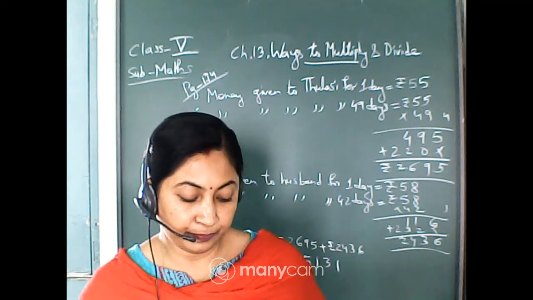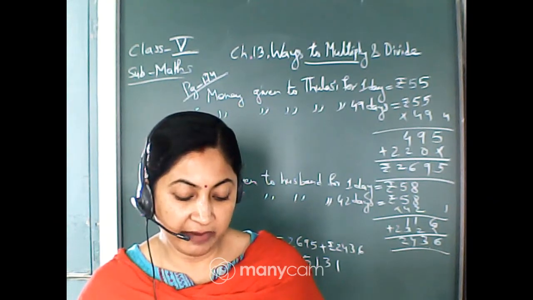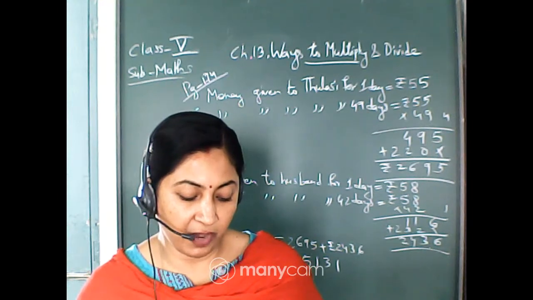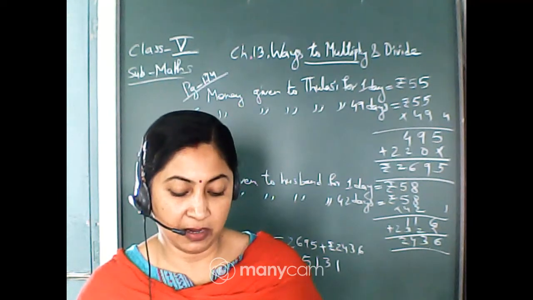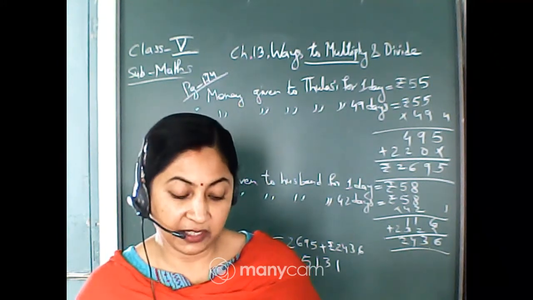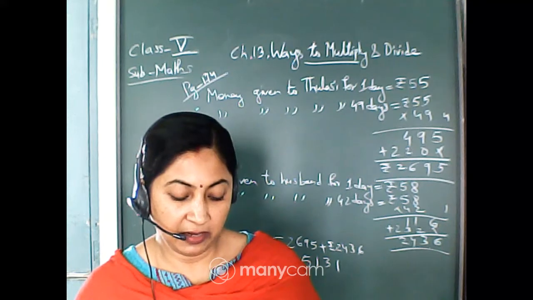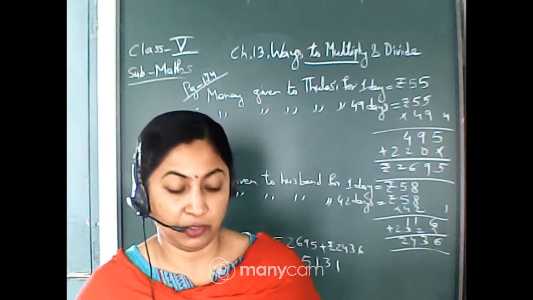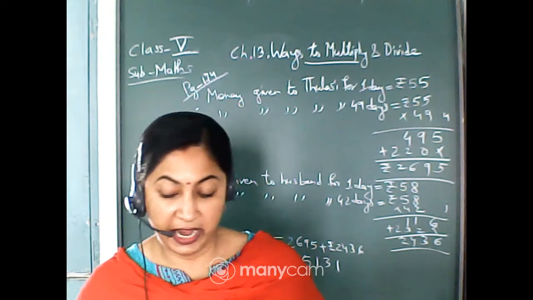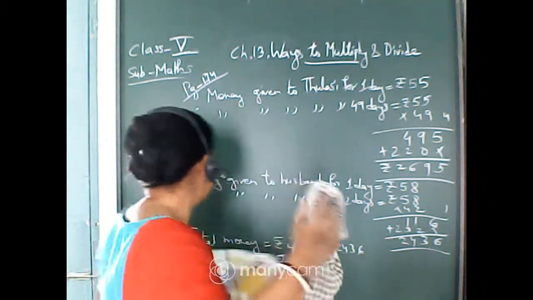Now number B. Bhairav Singh is a worker in Rajasthan. If he works for 8 weeks on the farm, how much will he earn? You have to find out how much Bhairav Singh will get after 8 weeks. And he is from Rajasthan. So in Rajasthan, the money per day is 73. You have to find it for 8 weeks. So let us do it.